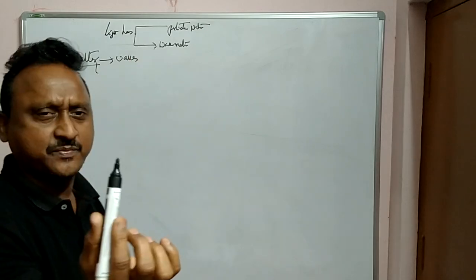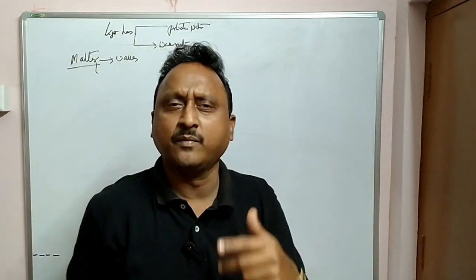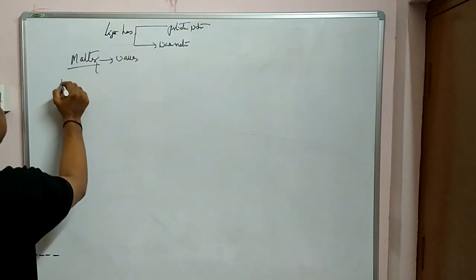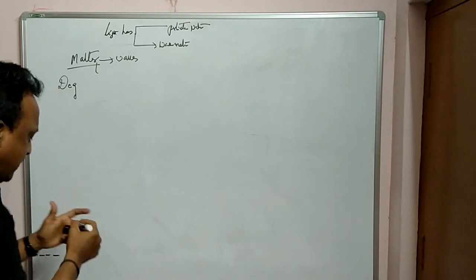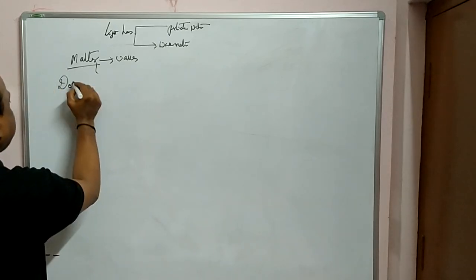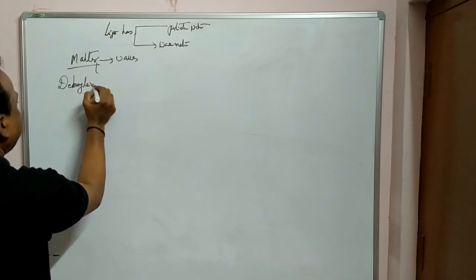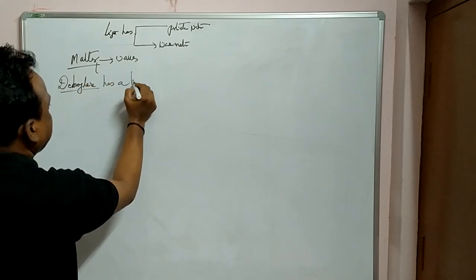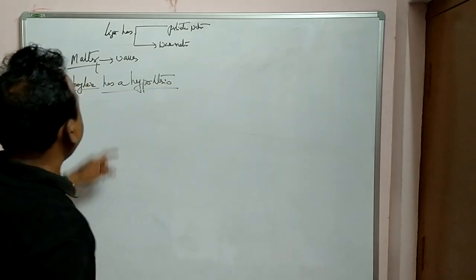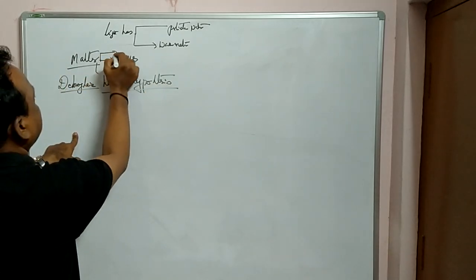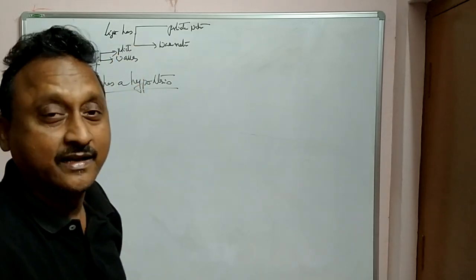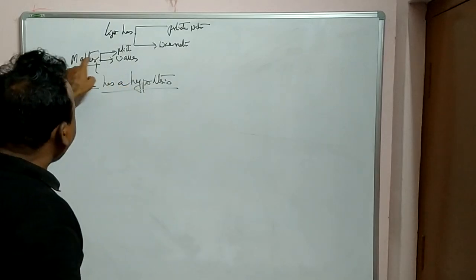Because you know the sketch pen, body, book, all are matter made up of atoms and molecules. So a scientist named de Broglie has given a hypothesis. Just a statement, no proof. The hypothesis is that matter also behaves as a wave. Because matter is already a particle, but here matter also behaves like a wave.